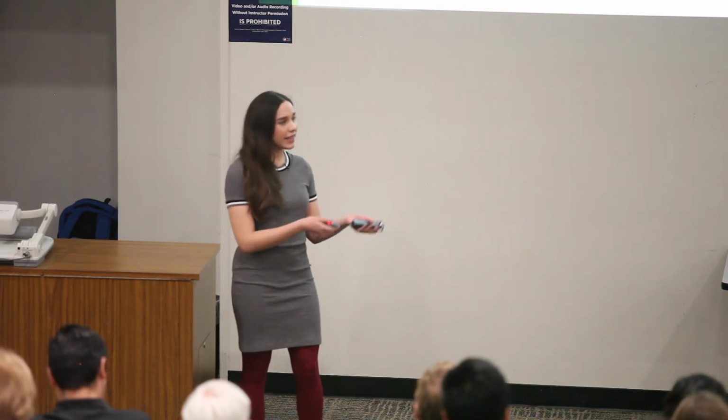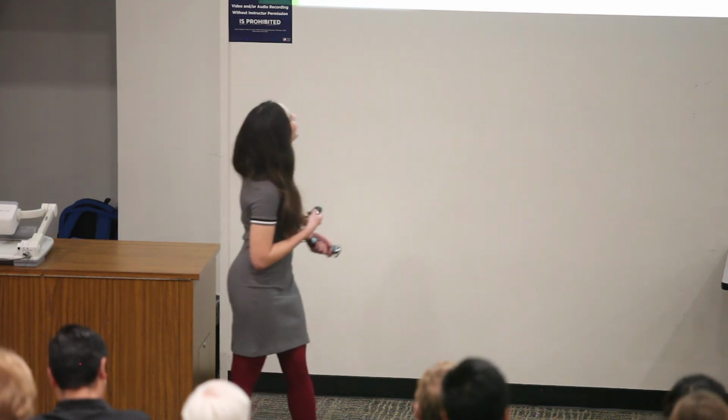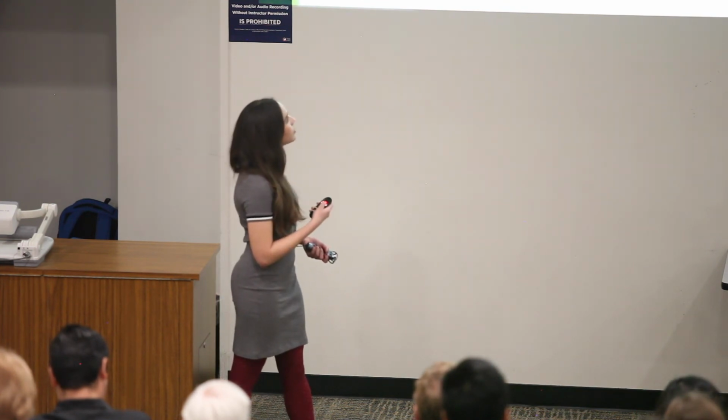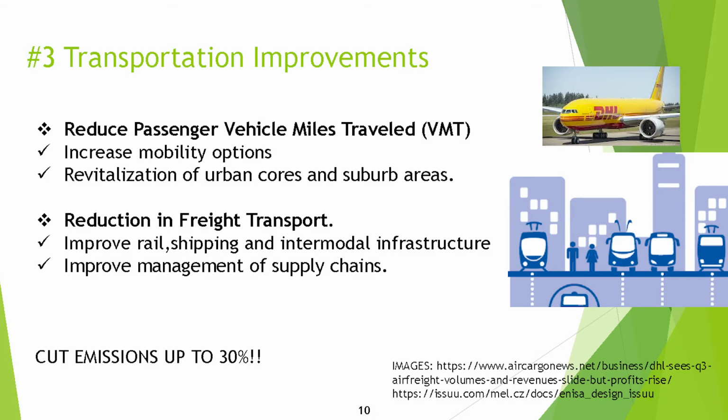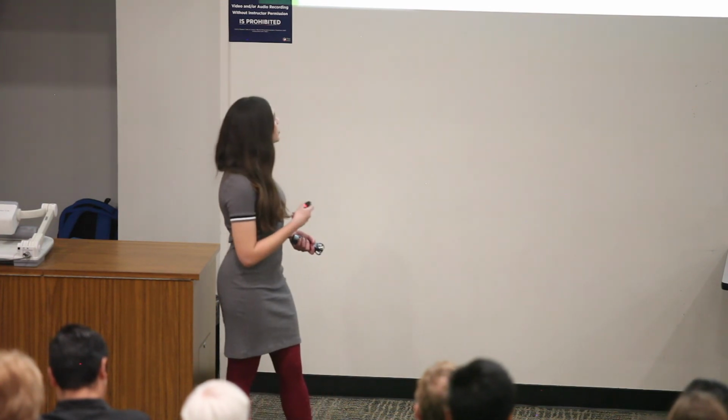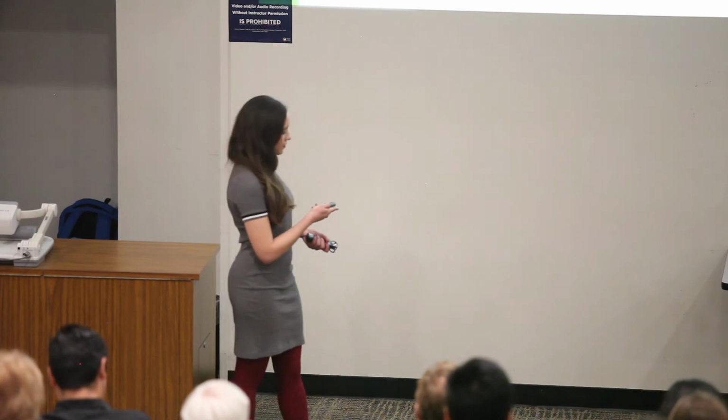Have bike lanes, more bike lanes. Reduction in freight transport, we need to improve rail, shipping, and intermodal infrastructure, and that's the use of all forms of transportation like air and ground in a way that uses the least amount of energy for shipping. Improve management of supply chains, and that's the reduction of the miles that our supplies need to travel. And we could cut emissions by 30% in this sector.